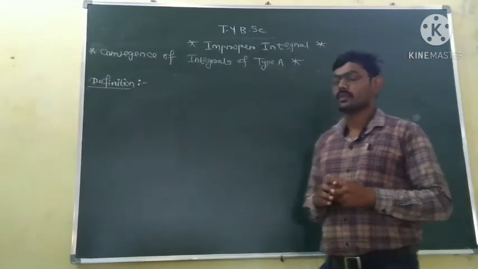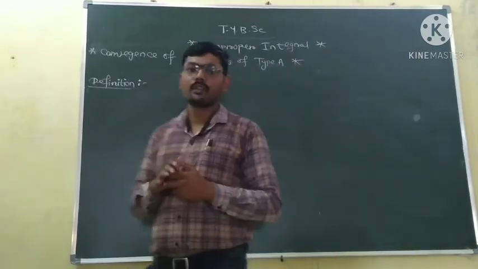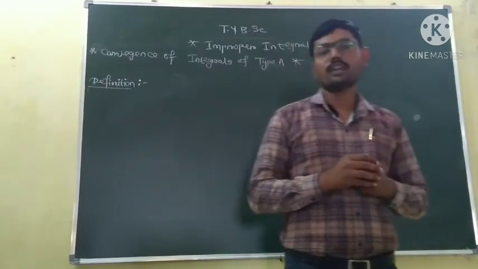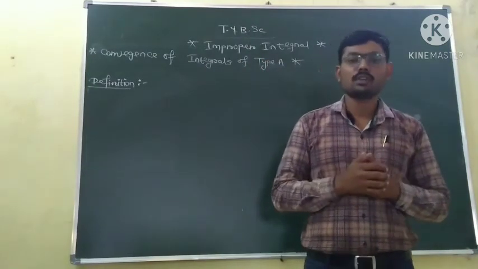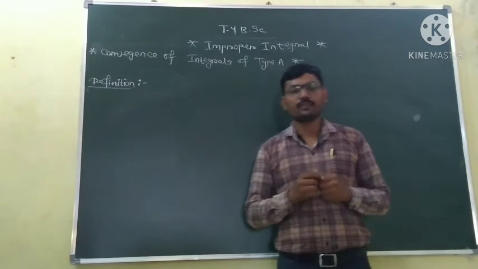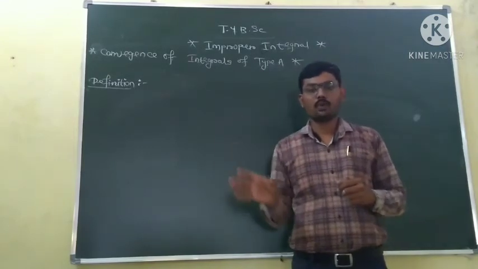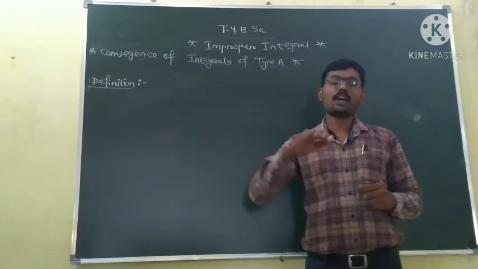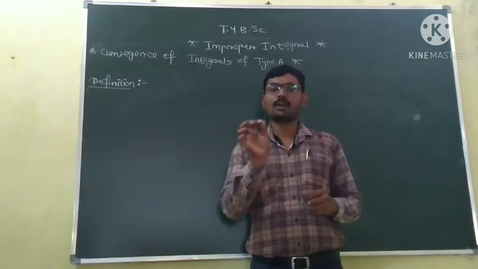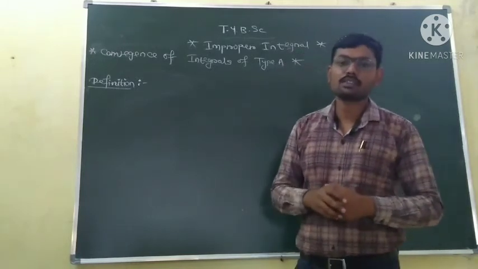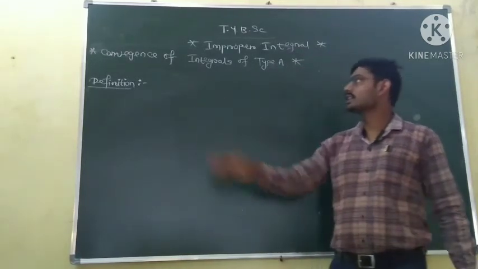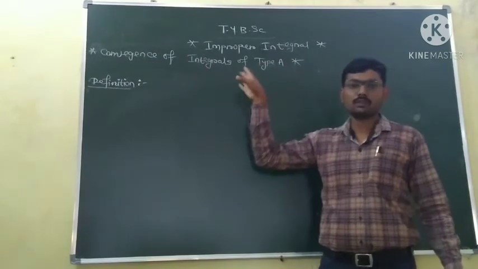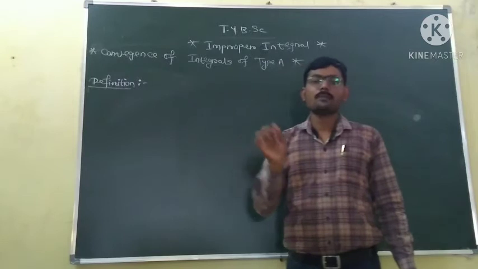So now we will see, if we cannot find the direct integration of an improper integral, what we can do. We can check at which point the integration converges. It may not equal that point, but it may converge to some real number. So we will first focus on the convergence of type A integrals.